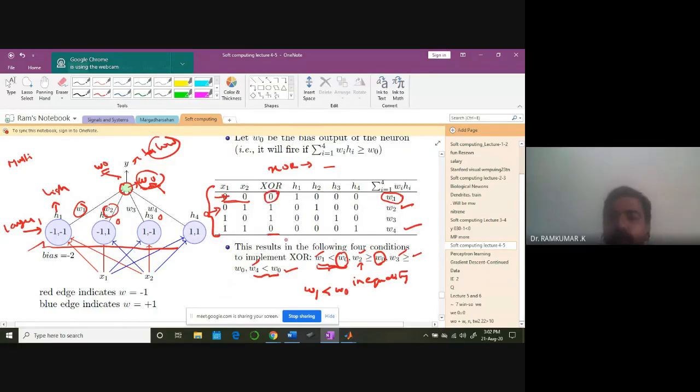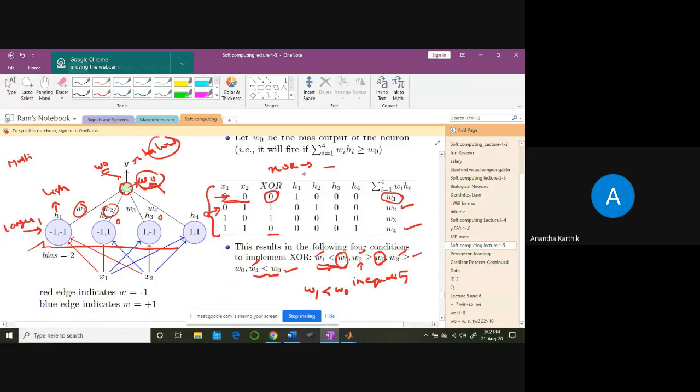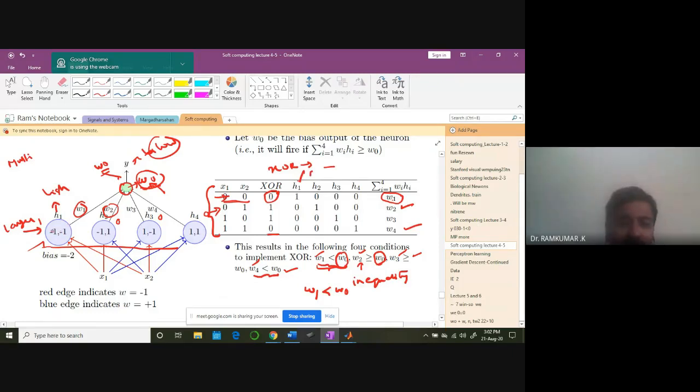Then that way I can satisfy this condition and get the 0 output. Are you getting the point? H1 is 1 because the first node is fired, and all others are 0, so only W1 I am interested in. Second condition, W2, but I want 1, therefore W2 has to be greater than or equal to W0. Then only I can get 1. For W3, again it's 1, so W3 should be greater than or equal to W0.